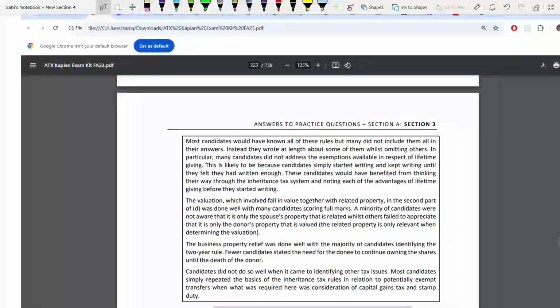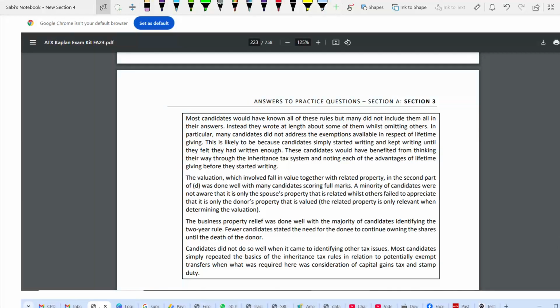Now, what's next? Most of the candidates would have known all these rules, but still they did not include them. What did they do instead? They wrote at length on some points and some points they omitted. In most cases, they did not even address the exemptions also available for lifetime gifting.